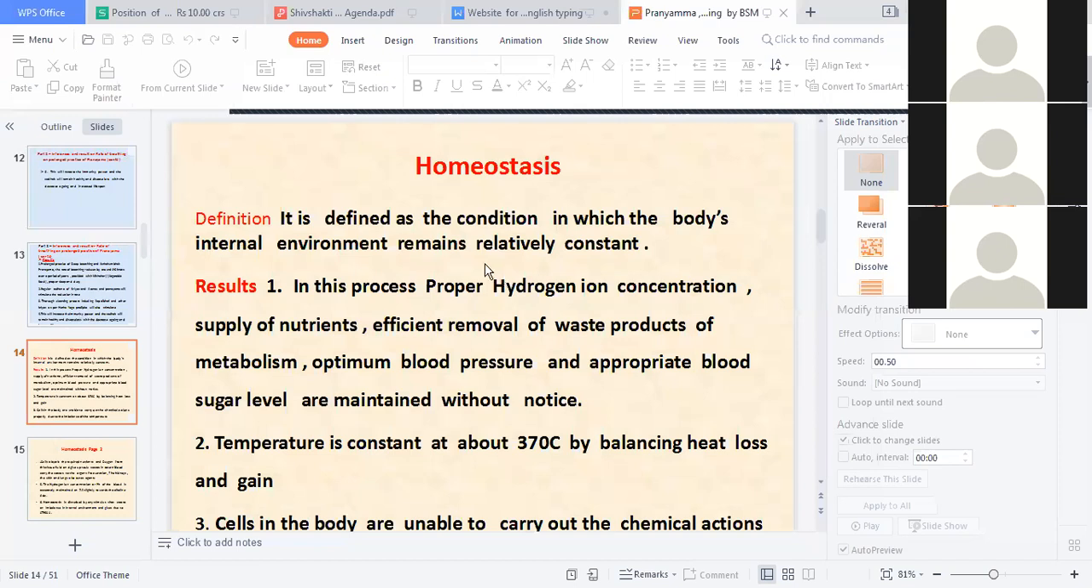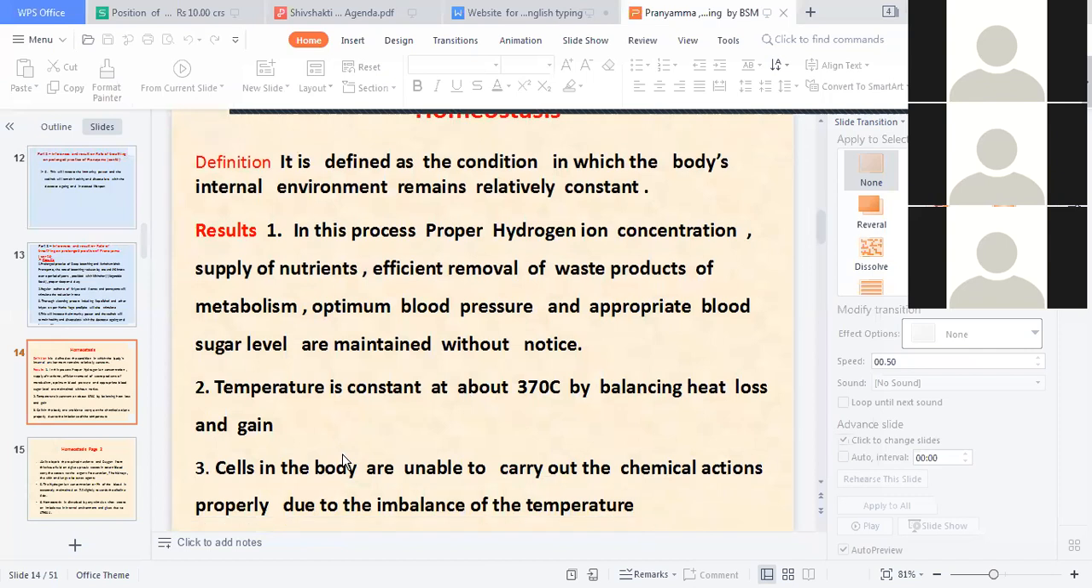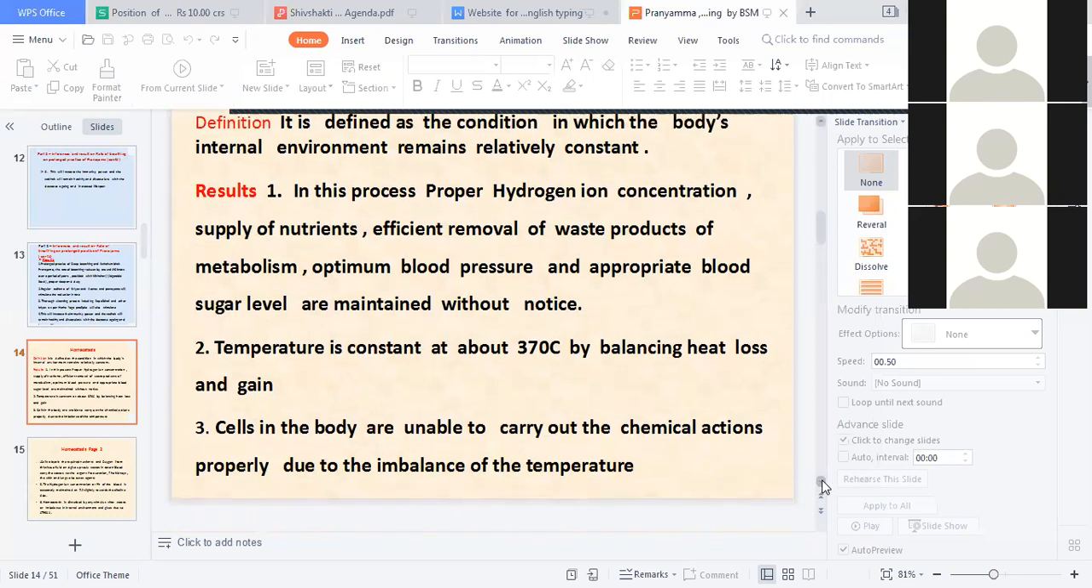Okay. In this process, proper hydrogen ion concentration, supply of the nutrients, efficient removal of the waste products of metabolism, optimum blood pressure, and appropriate blood sugar level are maintained without notice. Temperature is constant at 37 degrees by balancing the heat loss and gain. Cells in the body are unable to carry out the chemical actions properly due to imbalances of the temperature. Okay.